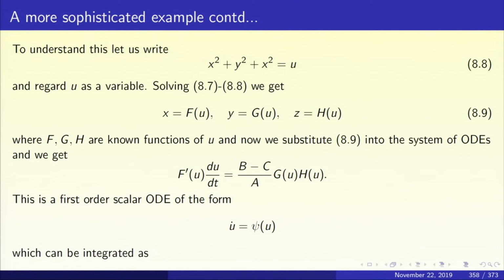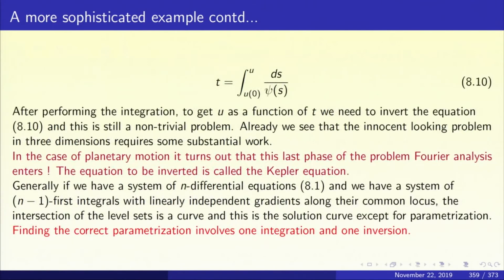What we have done is express t as a function of u. There's an inversion problem. It is exactly this inversion problem that is going to lead us to the Kepler equation, and solving this inversion problem is going to lead us to Fourier analysis, and the connection with Fourier analysis is thus apparent.